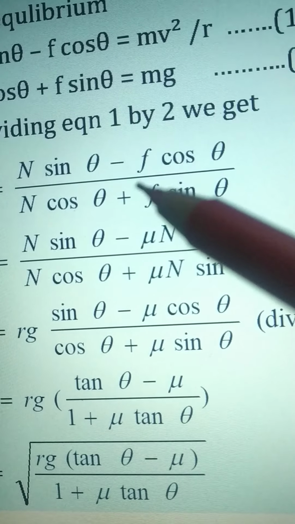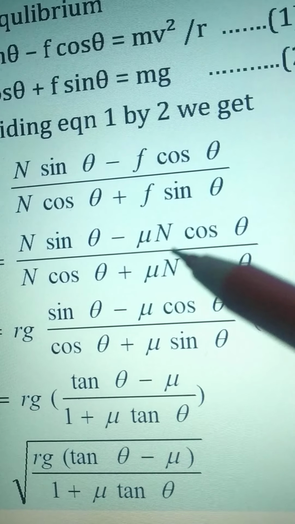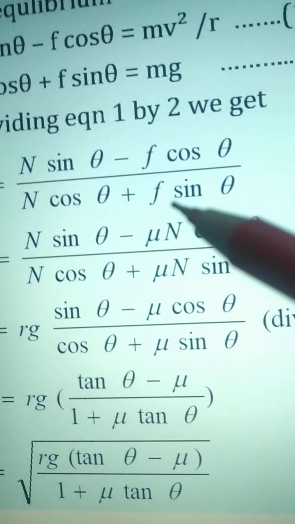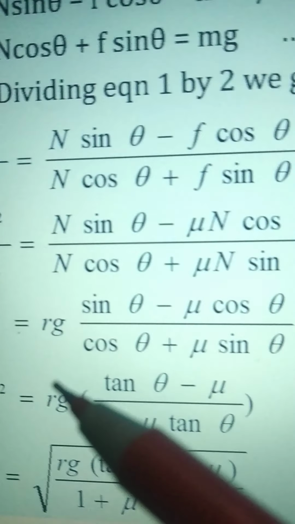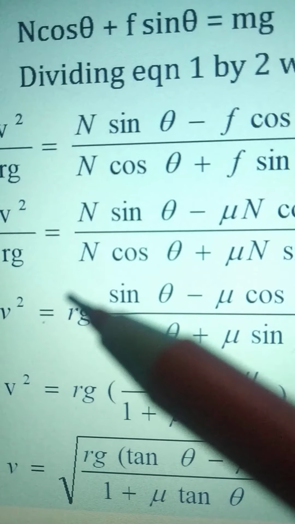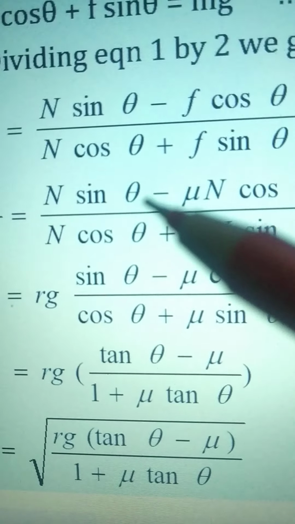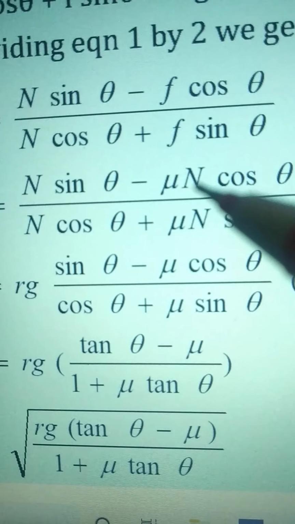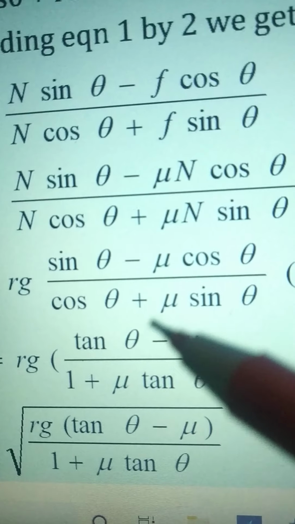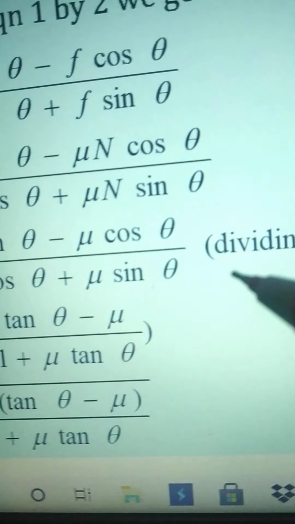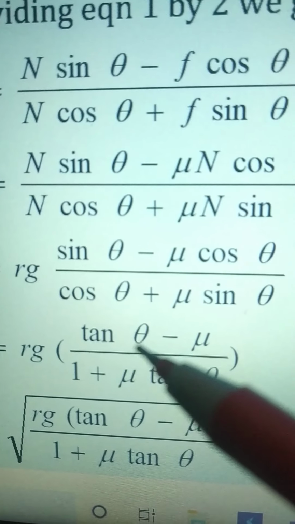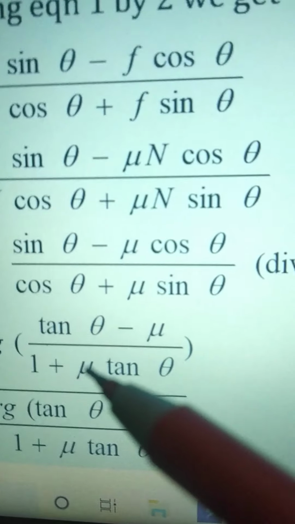So putting this value of frictional force, n sin theta minus mu n cos theta upon n cos theta plus, again putting the value of frictional force, mu n sin theta. Therefore v square upon rg, n cancels out, we get sin theta minus mu cos theta upon cos theta plus mu sin theta. Dividing, v square is equal to rg tan theta. How to find rg tan theta?